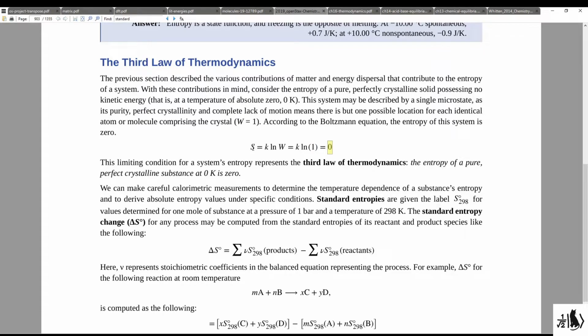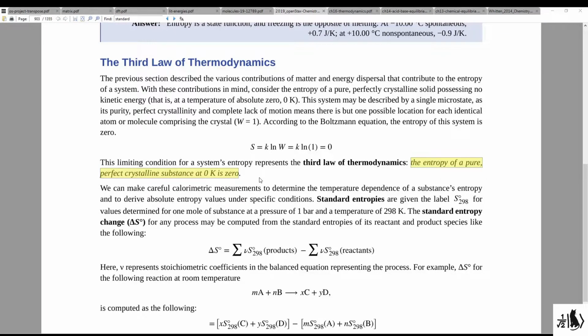The idea here is this. The absolute entropy of a system in this state is 0. And entropy can only get larger from there. This leads us to the third law of thermodynamics, which states that the entropy of a pure crystalline perfect substance at 0 K is indeed 0.